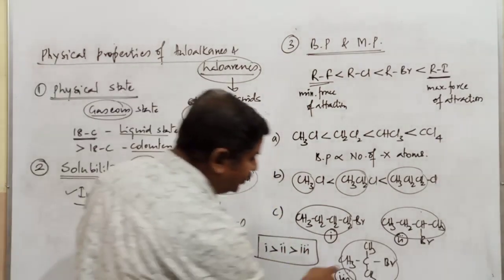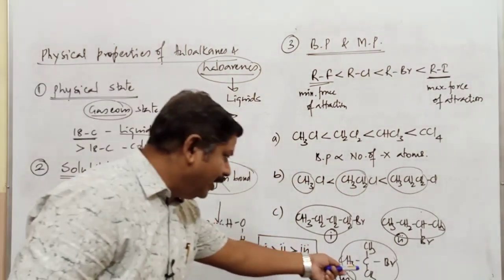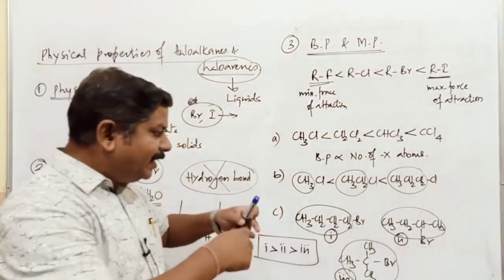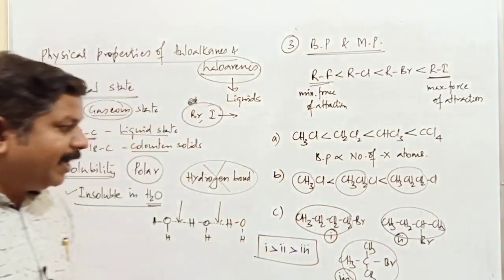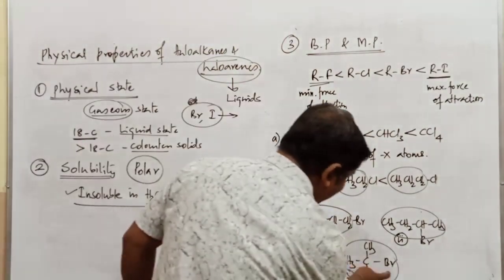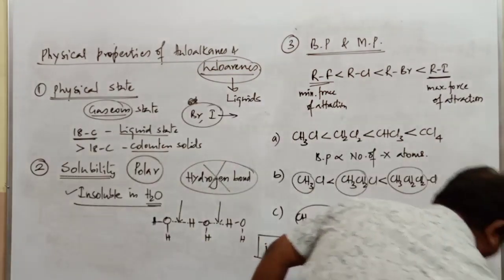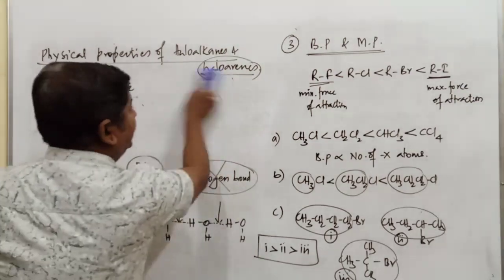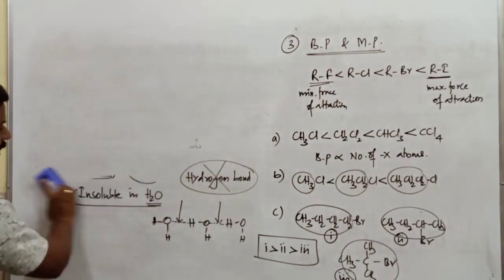So as the branching of the molecule increases, the boiling point of the compound decreases. Straight chain compounds have a higher boiling point than branched chain compounds. The highly branched molecule has the lowest boiling point among these three compounds. This is applicable especially to isomers.